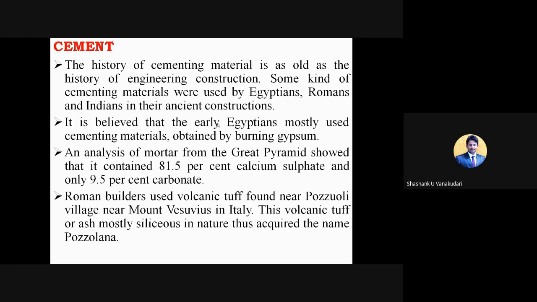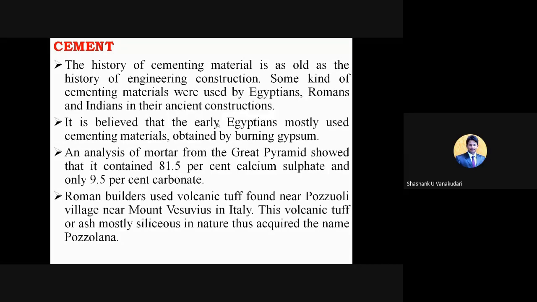They took a small part of the mortar. Mortar is nothing but the binding material used between two building blocks. They took that binding material, did certain analysis on those mortars, and concluded that it consisted of 81.5% of calcium sulfate and only 9.5% of carbonate.